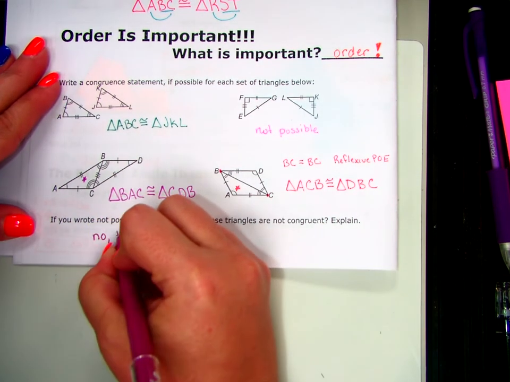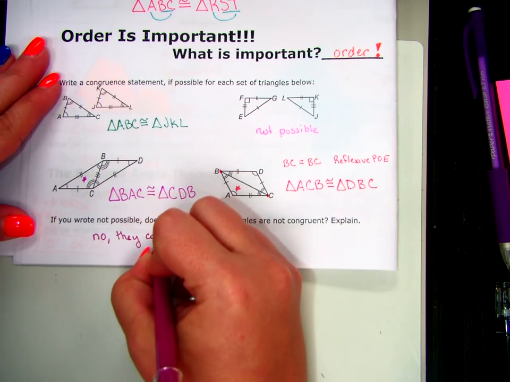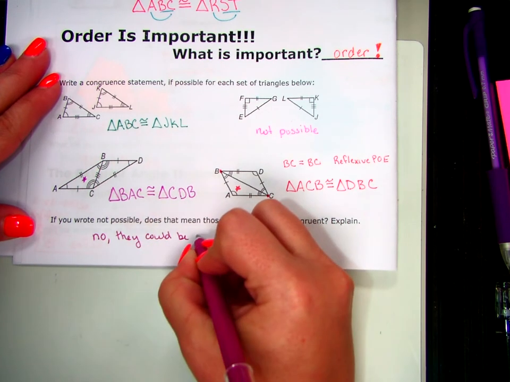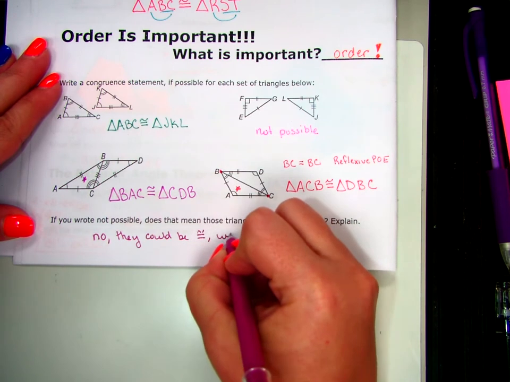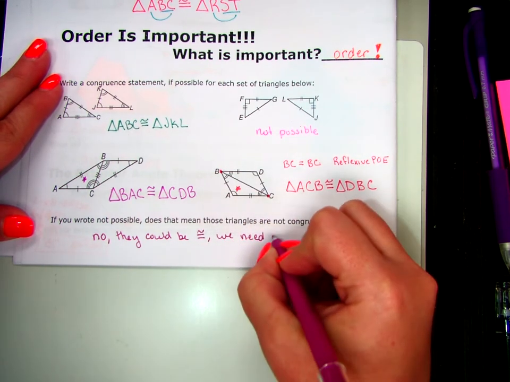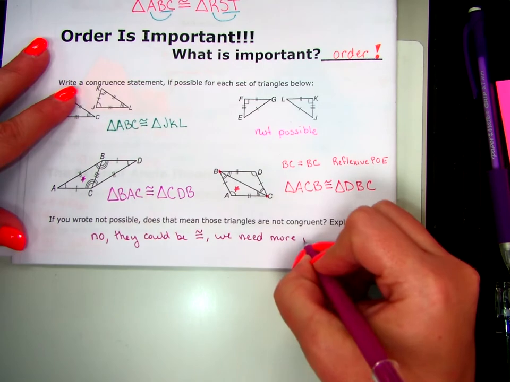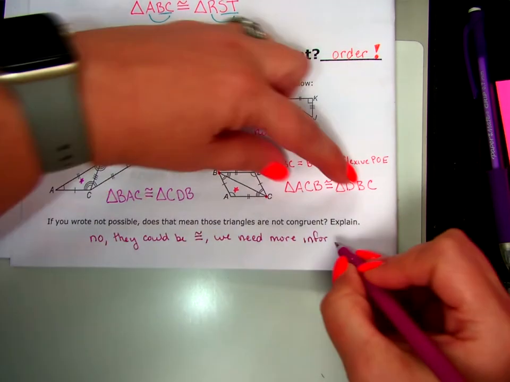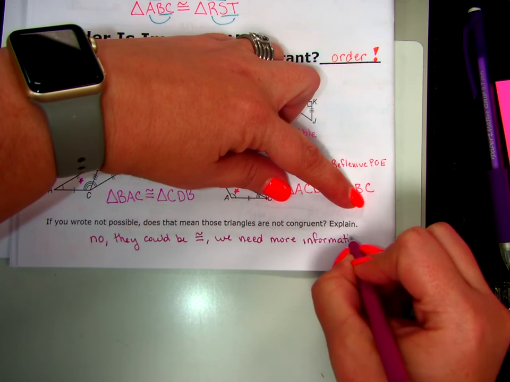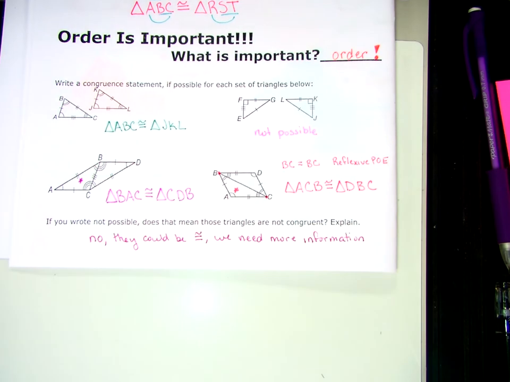So, no, they could be congruent. We need more information. They could be congruent. We just need more information. Questions? Okay.